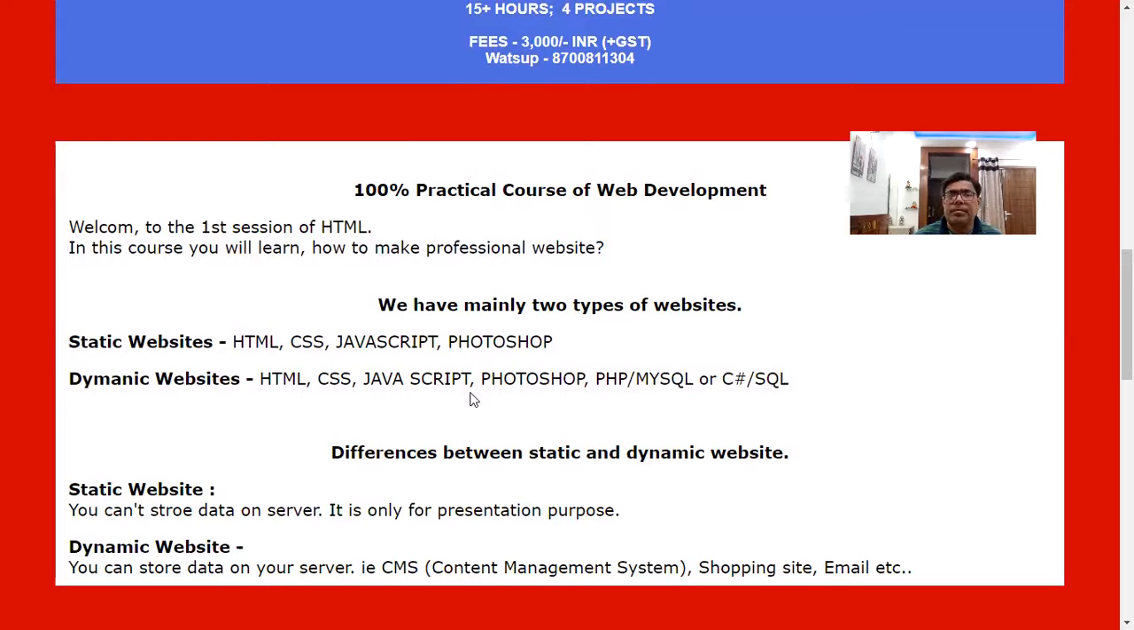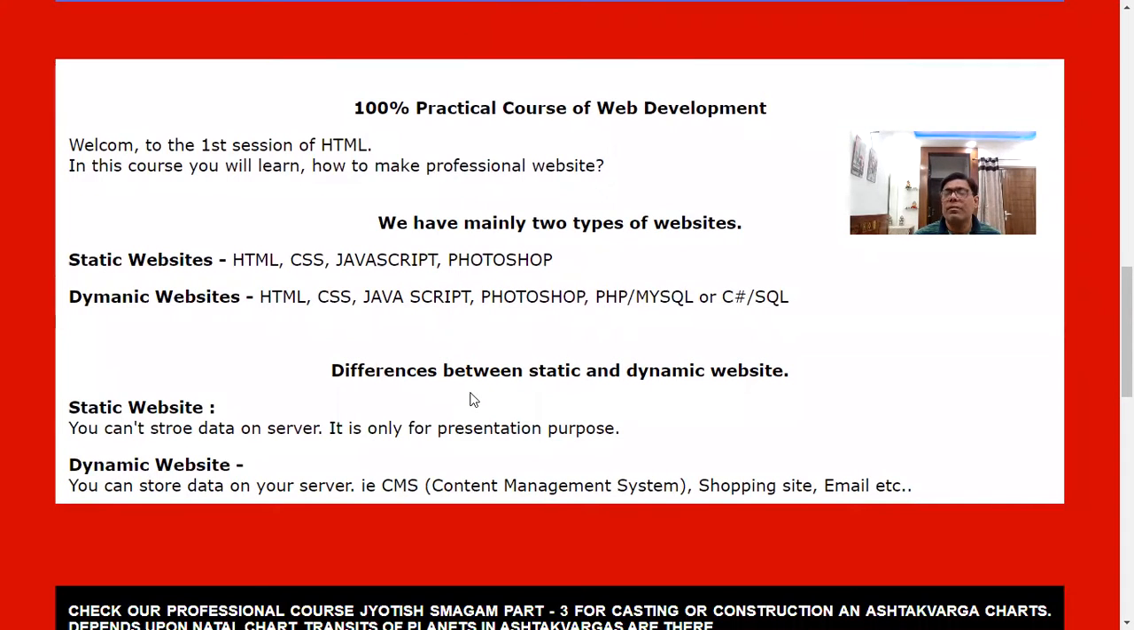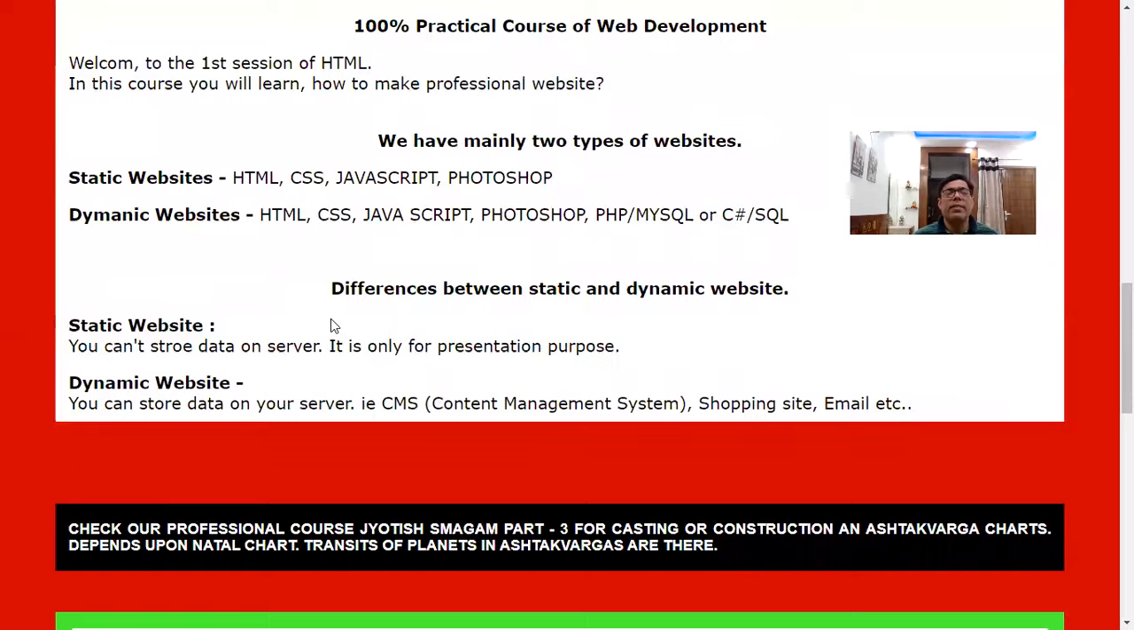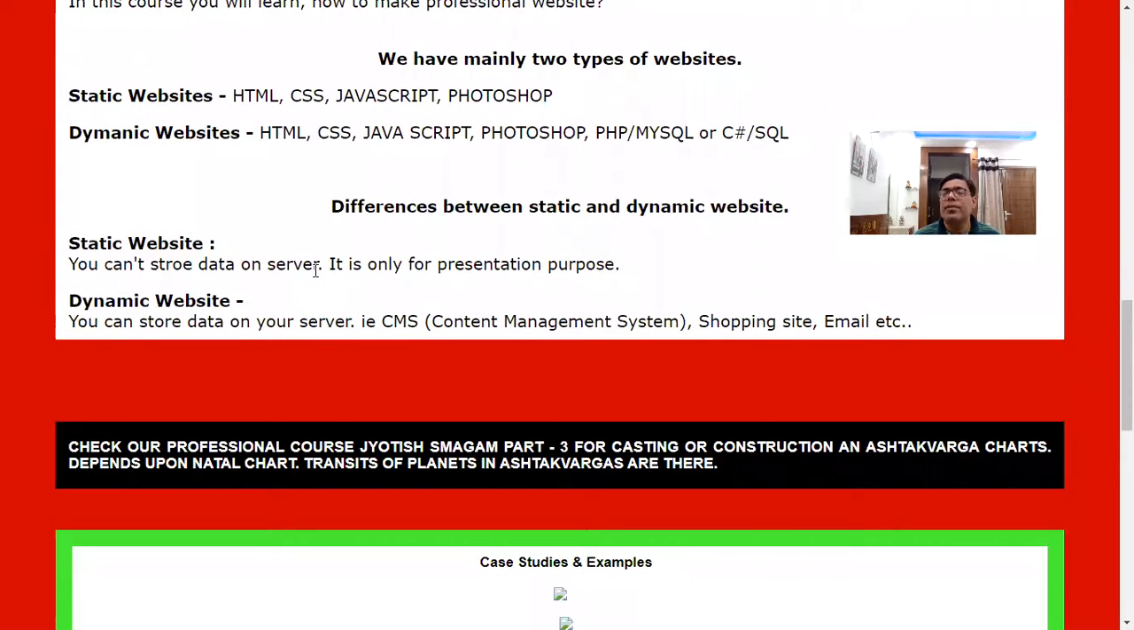Basically, we have two types of projects or sites, which I explained earlier. That is static website, and another is dynamic website. What is the difference? A static website is only for presentation purpose. You cannot edit anything on the client side or the server side.